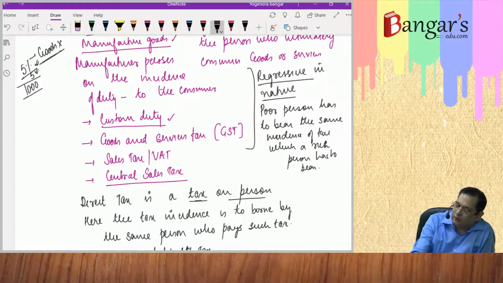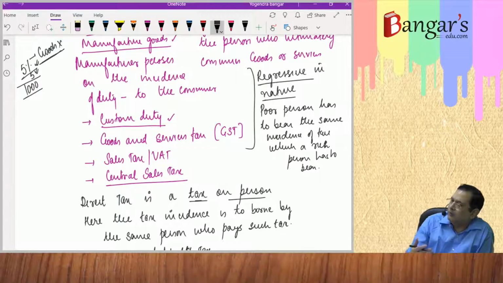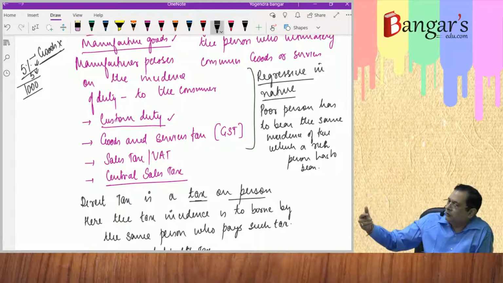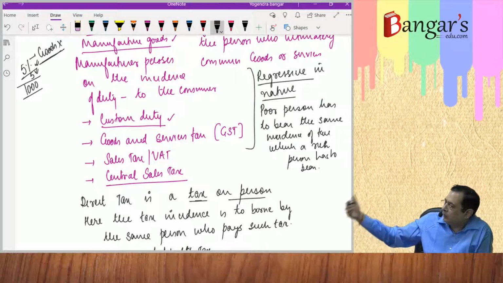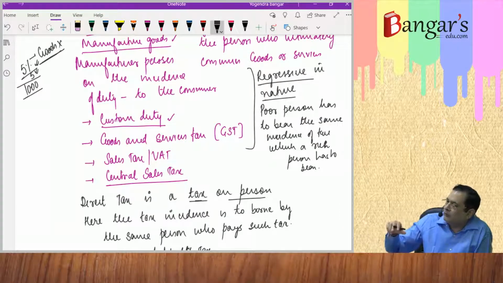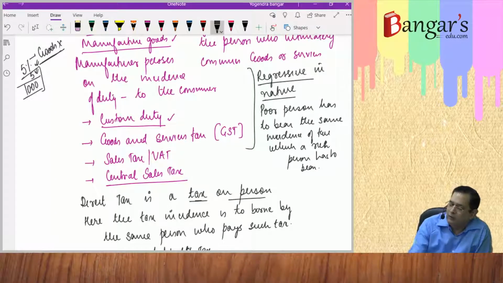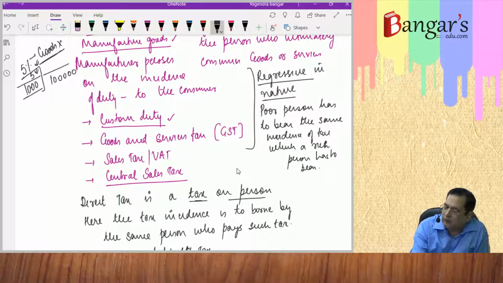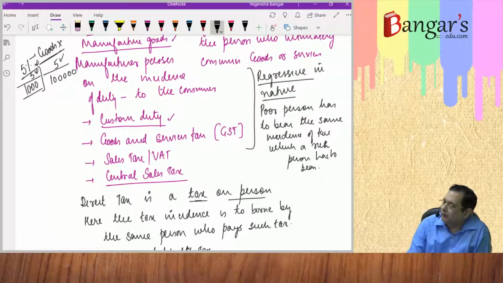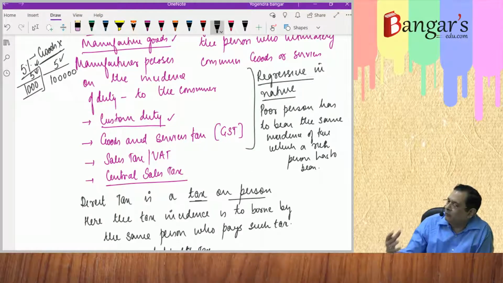So on 1,000 rupees, 5 rupees is the tax incidence. For example, he has purchased goods of 100 rupees, 5 rupees is the incidence of tax. Similarly, a rich person earning say 1 lakh rupees is also consuming the same goods, same quantity, and also paying 5 rupees tax.